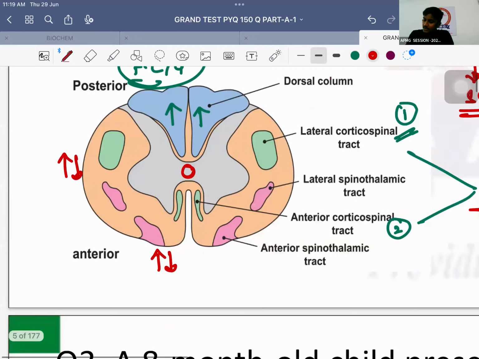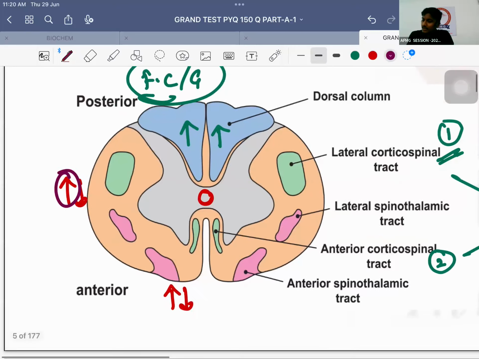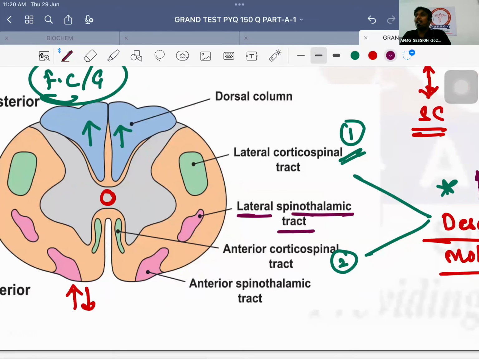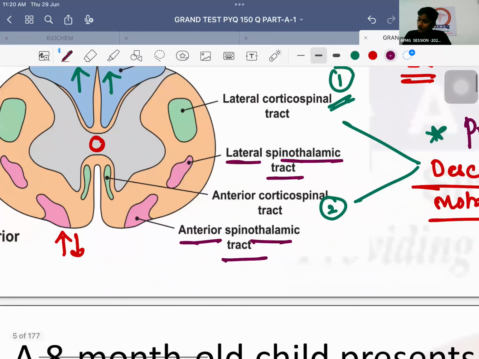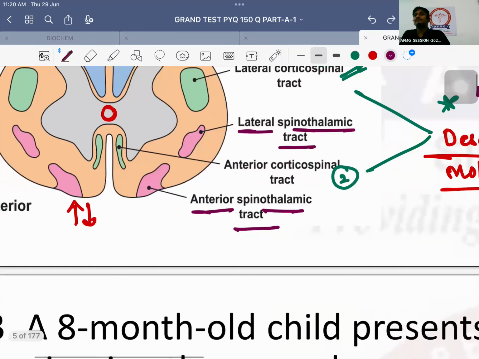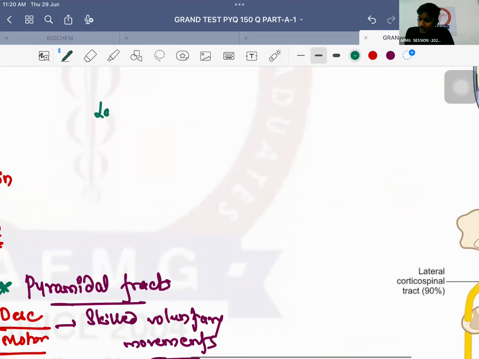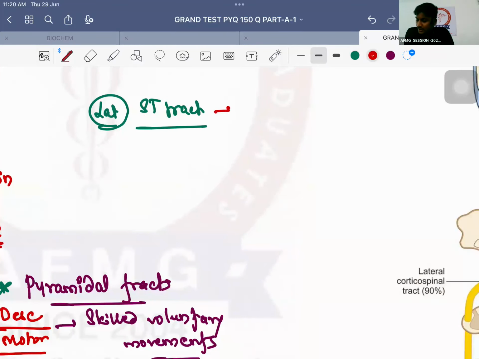Perfect. The next important is, please remember, the lateral tract definitely. The lateral ascending tract will be called as lateral spinothalamic tract. And anterior ascending tract will be called as anterior spinothalamic tract. Now lateral and anterior spinothalamic tracts, usually they are sensory or motor? Again they are sensory itself. ठीक है? That's important. तो now कौन से sensations carry करते हैं, ये जल्दी से याद रखना है, important है. सबसे पहले तो lateral वाला easy है. Lateral spinothalamic tract will carry two sensations. One is pain and second is temperature. Okay, mnemonic can be remembered as PCT.